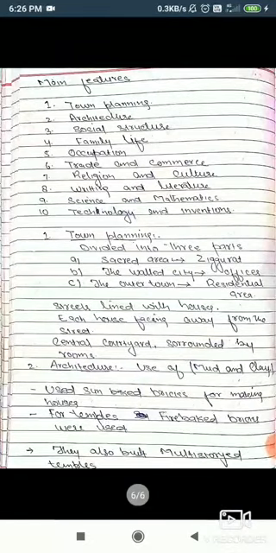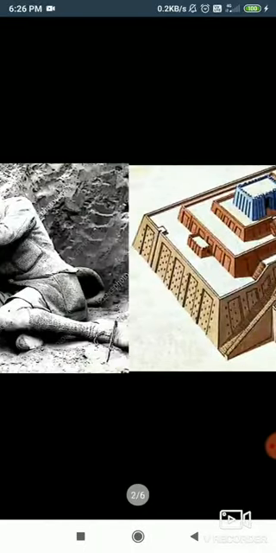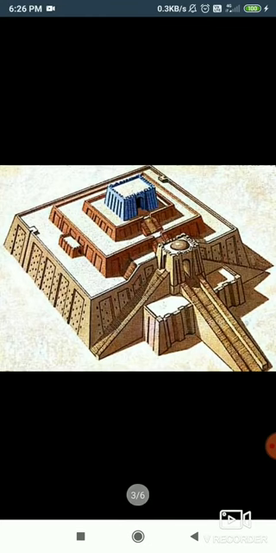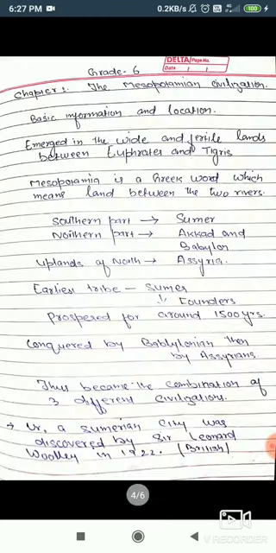That is all we have. Yes, I forgot to mention. You must be thinking, what is a ziggurat? I had taken a picture of the ziggurat. This is the ziggurat. It was always in the center of Mesopotamian civilization. You see, this is the ziggurat.